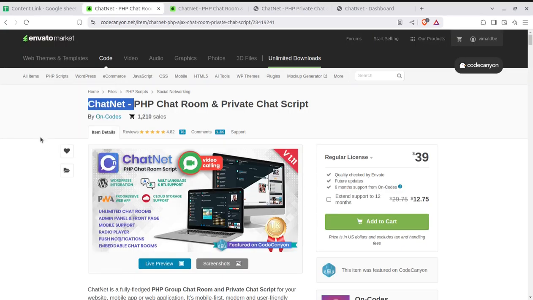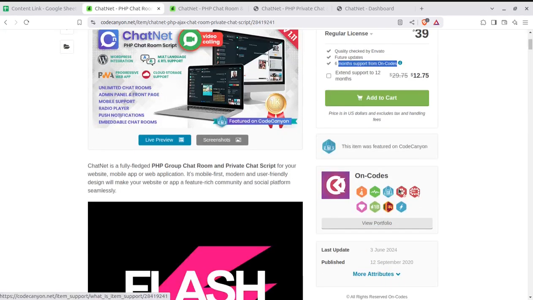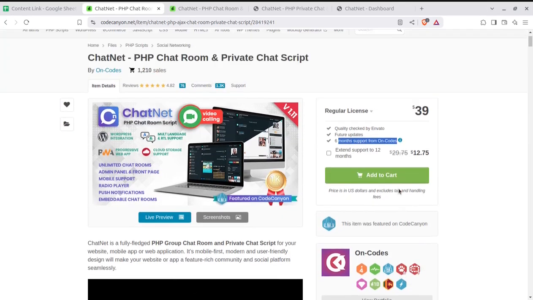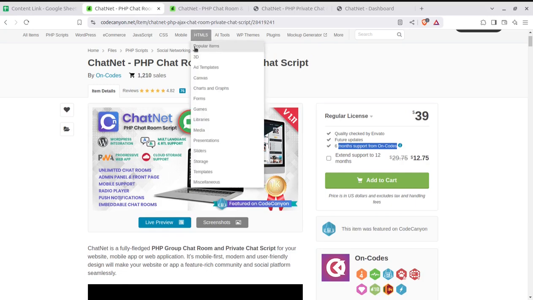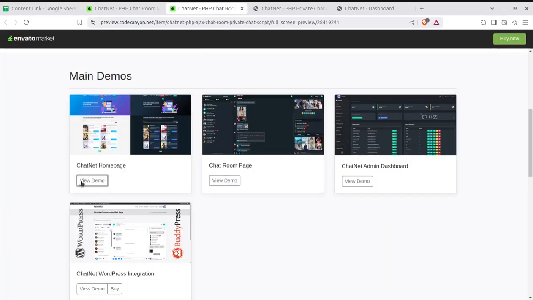I mean, you can directly install the solution on a shared hosting, and the cost of this solution is very nominal. You just need to spend $39, and you are going to get the quality check by Envato, the future updates, and 6 months of support from the developer itself. In addition to this, we are here to help you in setting up the solution, making this solution live and up for you. So I am adding all the details in the video description. You can simply follow the video description. I think this can be a very good idea to launch the chat room solution. And even if you are using a WordPress website, you can integrate the solution with WordPress websites.